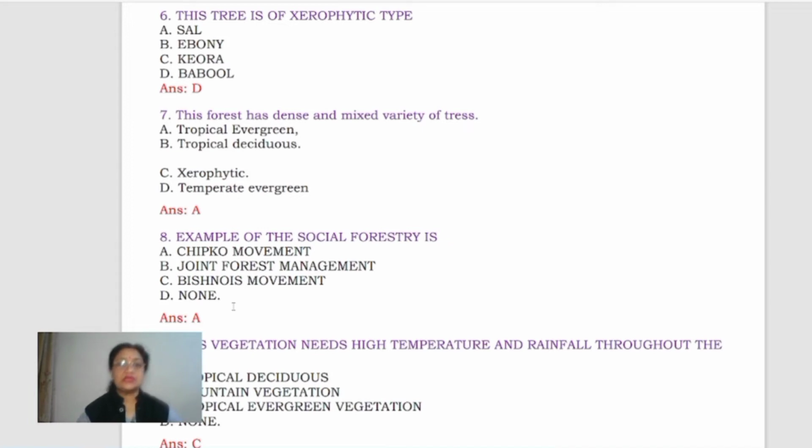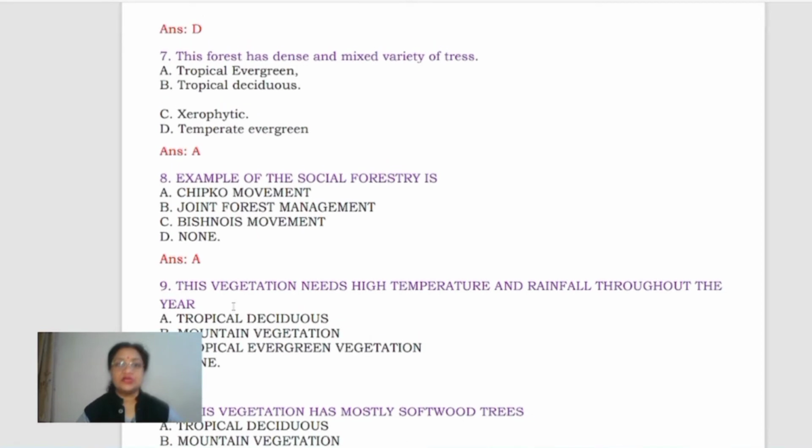Next question is, this forest has dense and mixed variety of trees. Tropical evergreen, tropical deciduous, xerophytic, temperate evergreen. The evergreen vegetation is known for a dense and mixed variety of trees, because of which it becomes a little less commercially important than the deciduous type of vegetation.